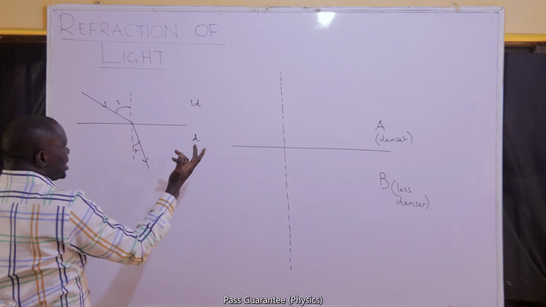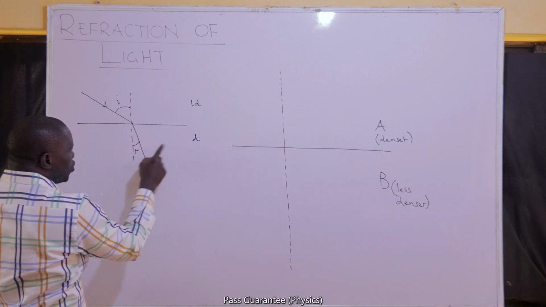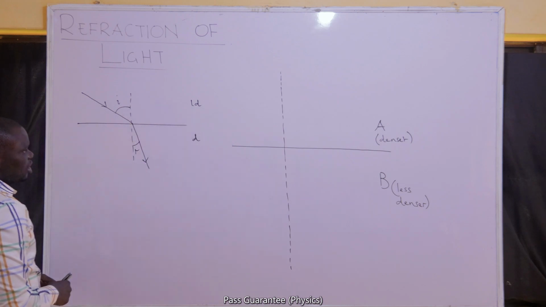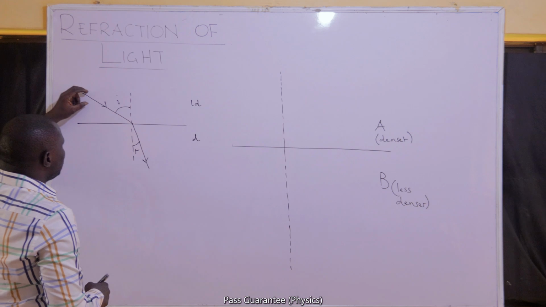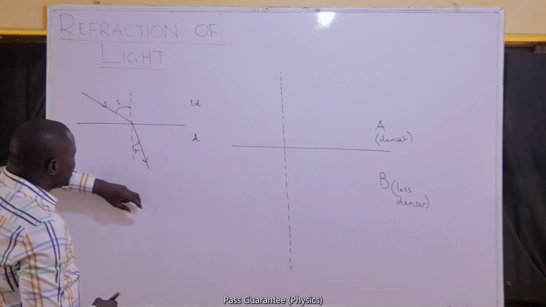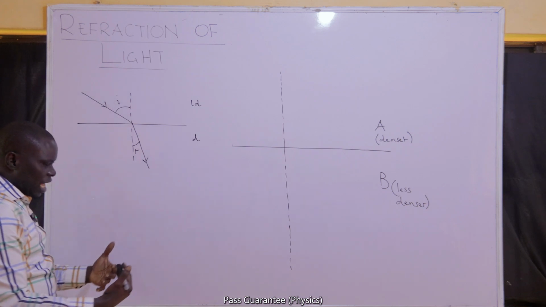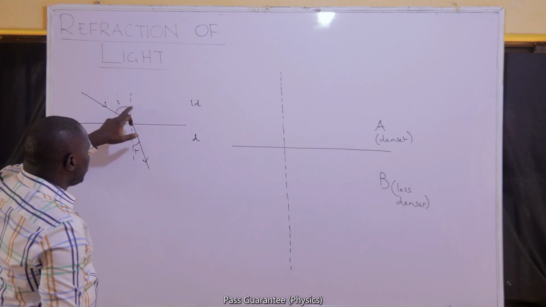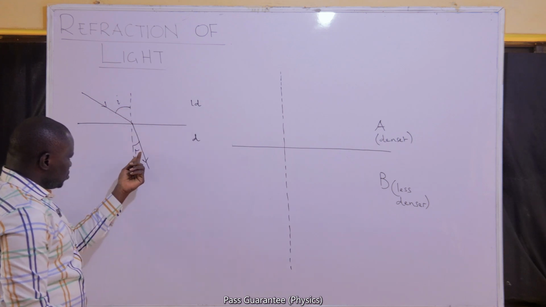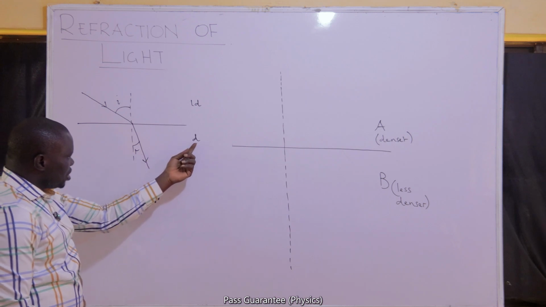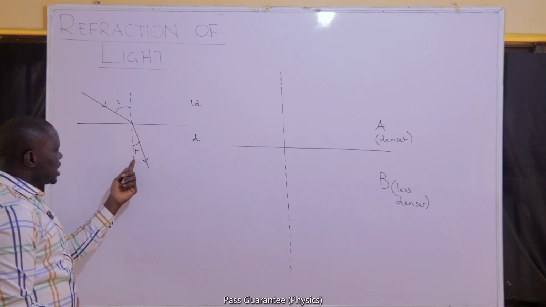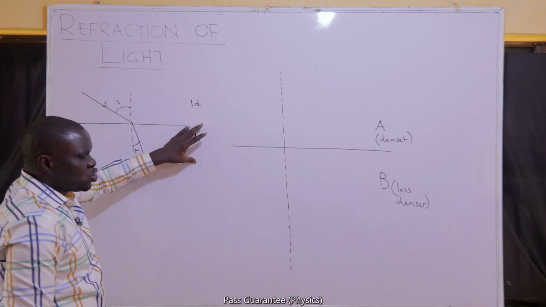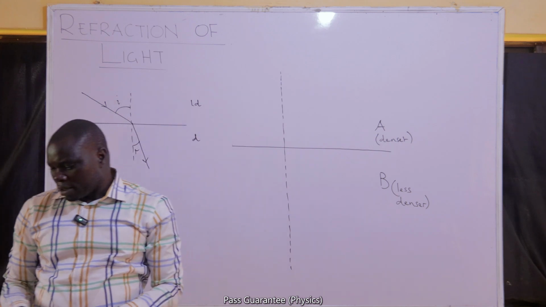And why is this so? I said earlier that light will always have a smaller angle in the dense medium than in the less dense medium. So if this is the case, we will say that as light travels from less dense to dense, it will move closer to the normal. Because it has a larger angle here, it is farther away from the normal. Now it is traveling in a dense medium, we expect it to be moving closer to the normal. So when light travels from less dense to dense, we expect it to move closer to the normal.